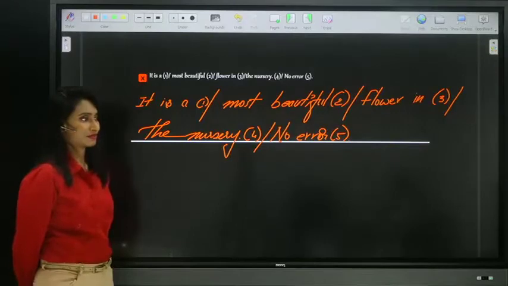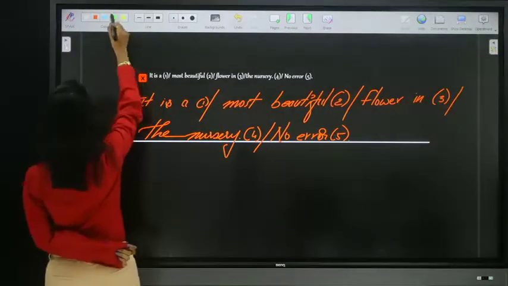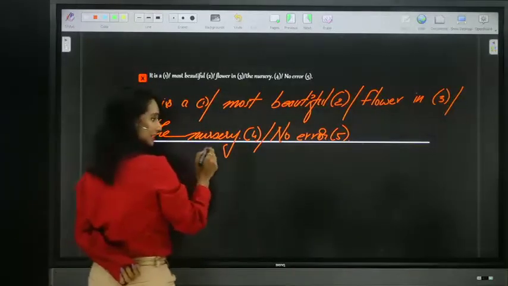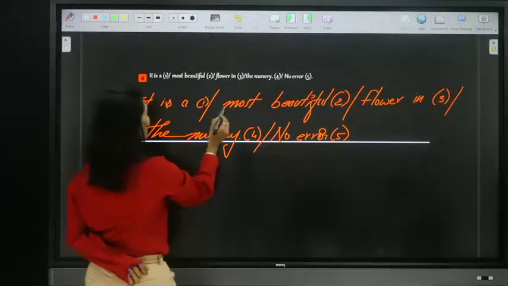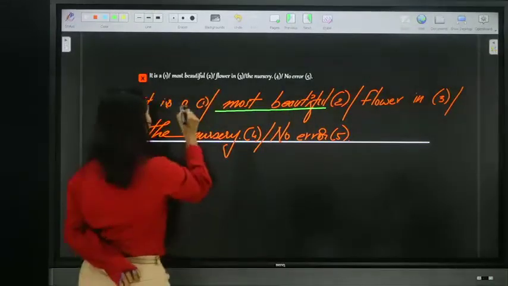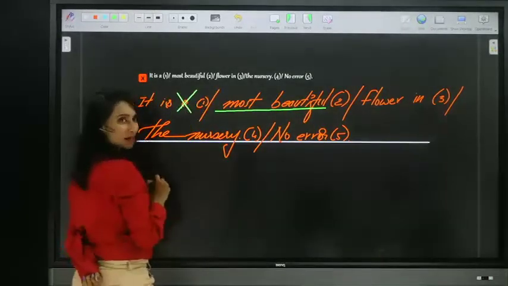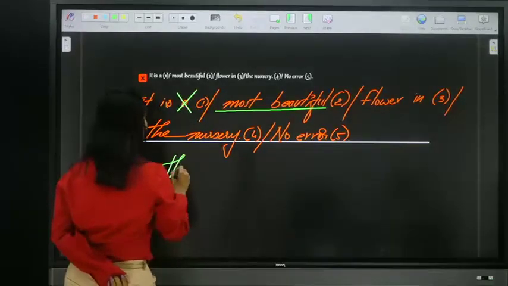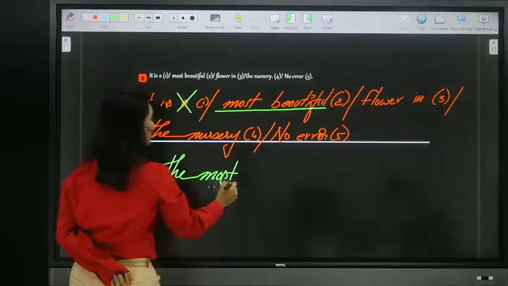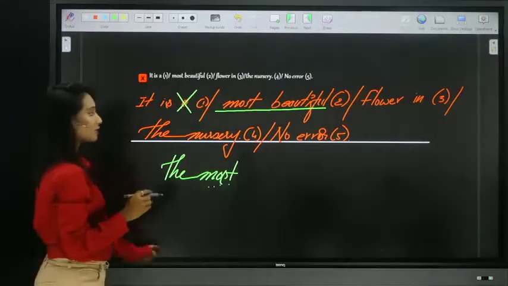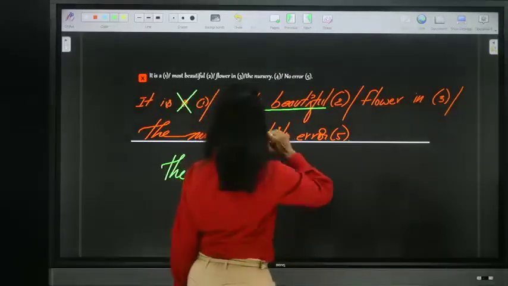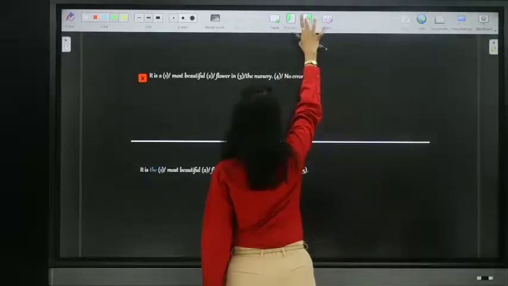Yes. So, the answer you answered is correct. Yes, Angela, all are correct. It is the most beautiful. See, most beautiful is in superlative, but a cannot be used in superlative. It should be the most beautiful, because most indicates superlative form. So, the answer is the most beautiful. Right, Angela, you're correct. Everyone correct. Now, let's see the next one.